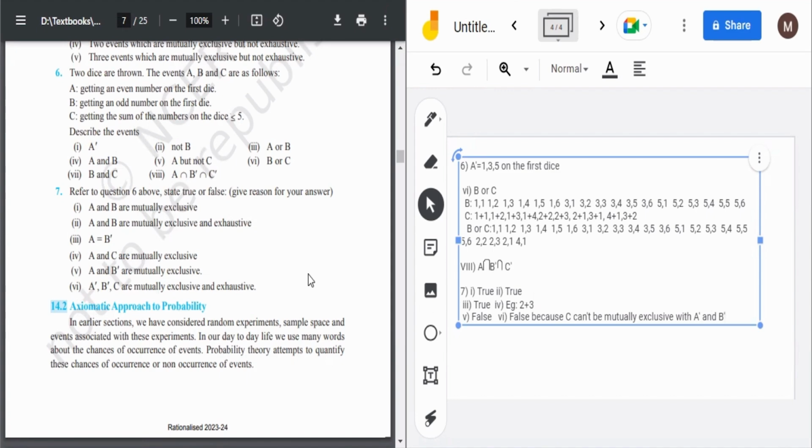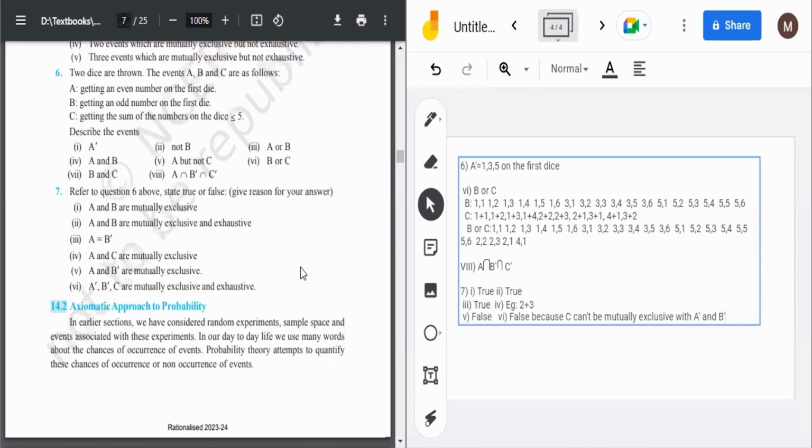So at this point this lecture ends. Basically, what I told you is that you should only know how to write the sample space. After writing the sample space, we can easily comprehend the questions which are given to us. We have to just set the sample space out there. Then for mutually exclusive, we have to see that the events should not overlap. For exhaustive, if combining all the events we get the sample space, then it is said to be exhaustive.